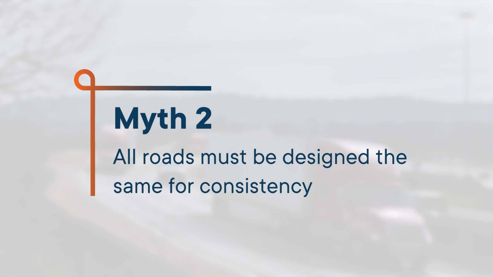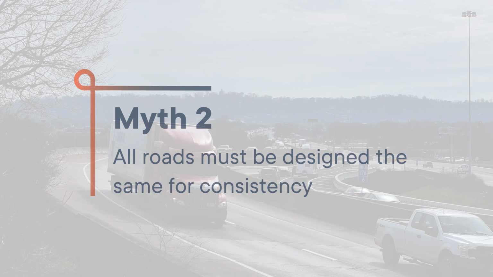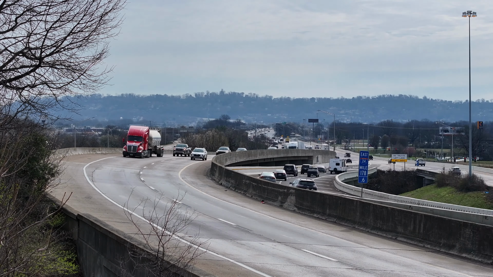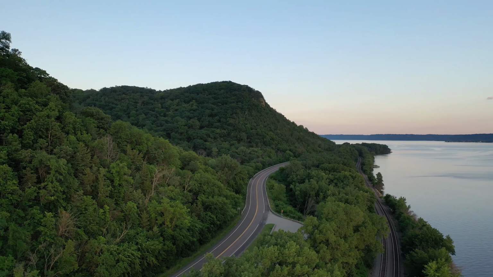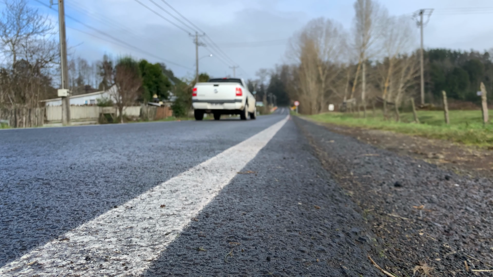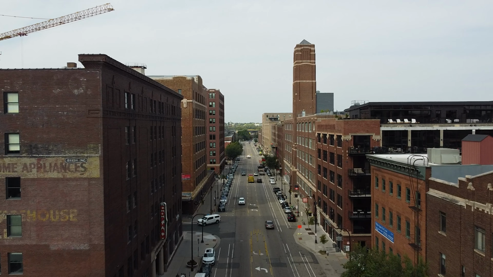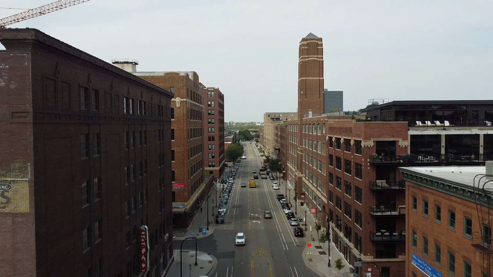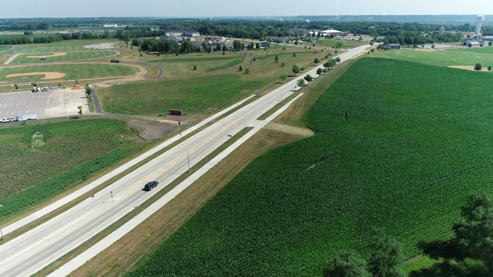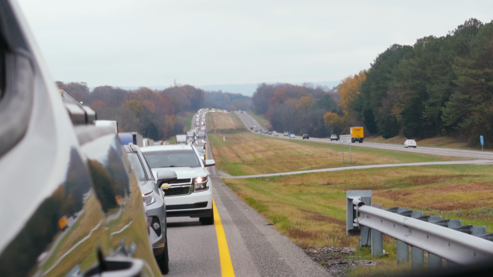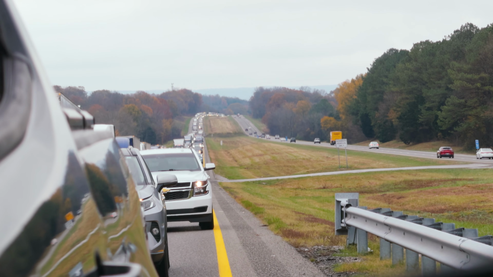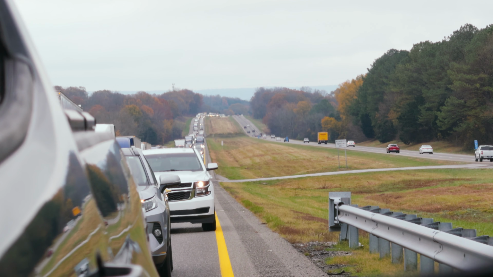Myth 2. All roads must be designed the same for consistency. There are many different road functions, environmental settings, and other factors that influence what the roadway speed should be. Roadways that serve different functions within the roadway network are designed differently to address the needs of the users and surroundings. A road that is intended to serve access to adjacent land will look and drive differently than a road that is intended to move a lot of traffic across different regions.